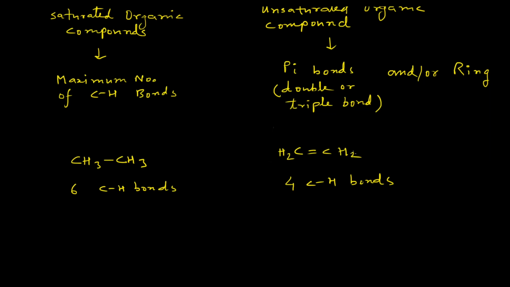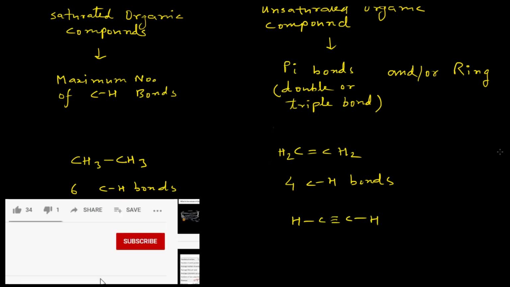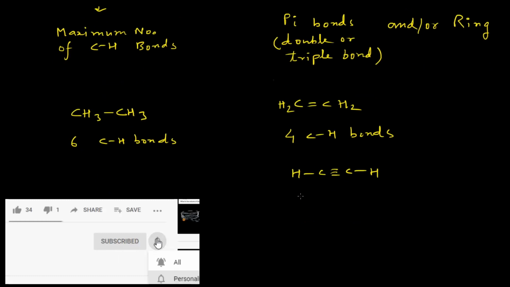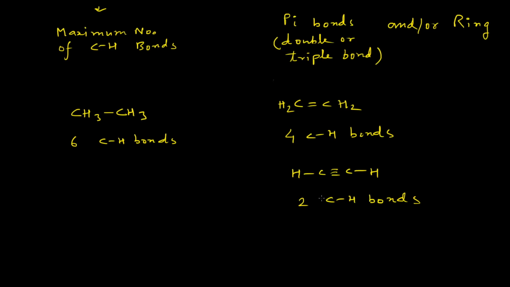and you can see that it contains 2 carbon-hydrogen bonds less than ethane, and that's why it is unsaturated. How is it unsaturated? Because it contains a pi bond, which is a double bond in this case. In the same way, if you consider acetylene, then here the number of carbon-hydrogen bonds is only 2. So it contains 4 carbon-hydrogen bonds less than ethane, and thereby it is also an unsaturated compound. And here it possesses 2 pi bonds in the form of a triple bond.